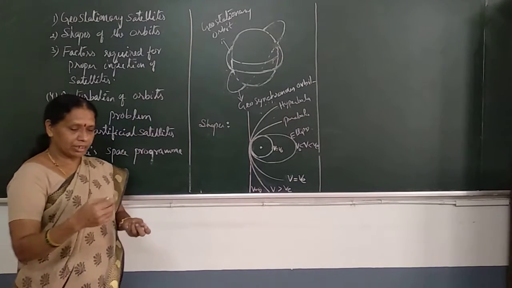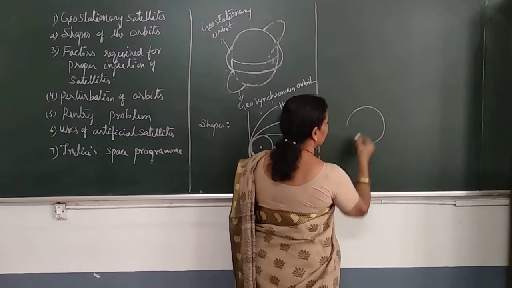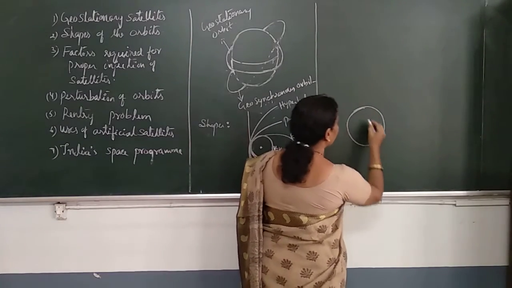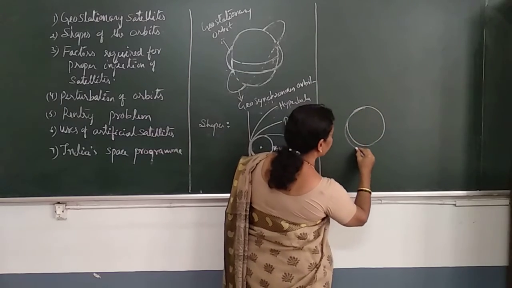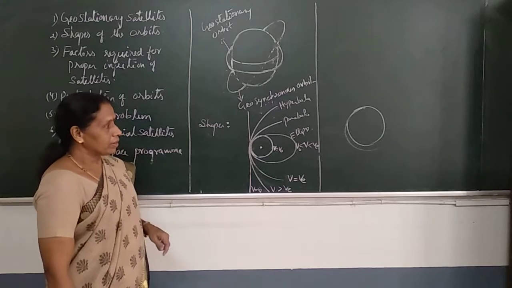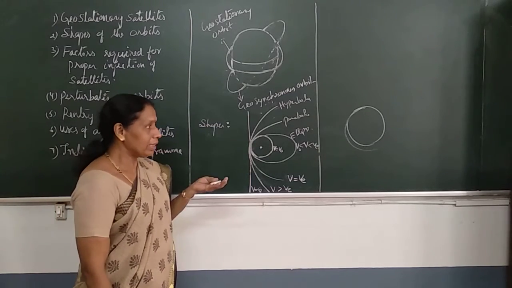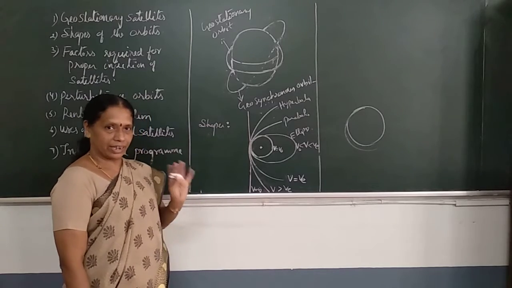But disturbing means the satellite may move from its regular orbit. Suppose this is the actual orbit, the orbit may change a little, and because of that, there may be some problem in the functioning of that satellite.